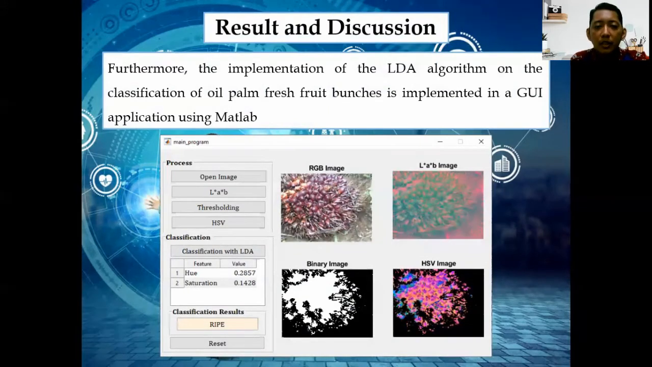Furthermore, the implementation of the LDA algorithm on the classification of oil palm fresh fruit bunches is implemented in a GUI application using MATLAB. Can be seen the image of the application of classification with LDA in the MATLAB application.